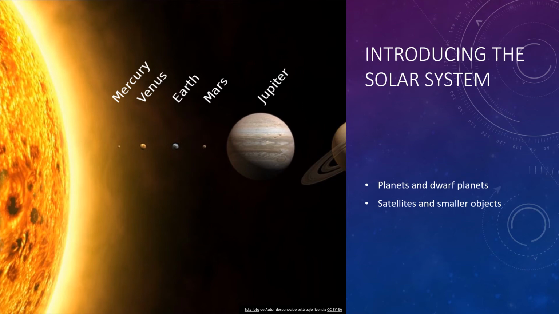Dwarf planets and planets are alike because they both orbit around the Sun. They are different because dwarf planets have less gravity, not enough to clear their orbital area of other objects.